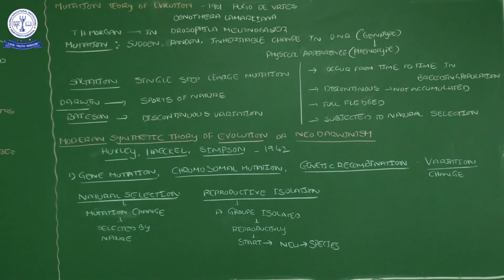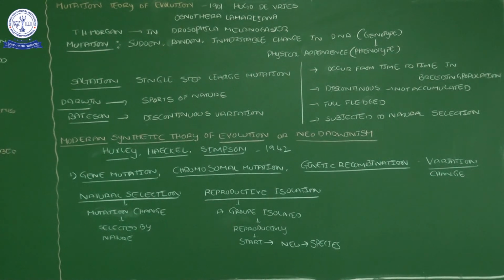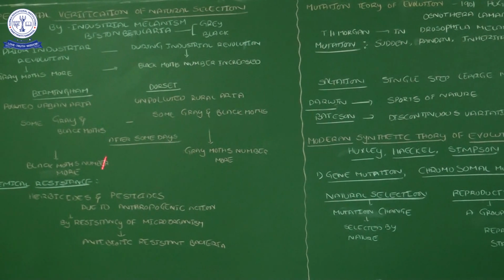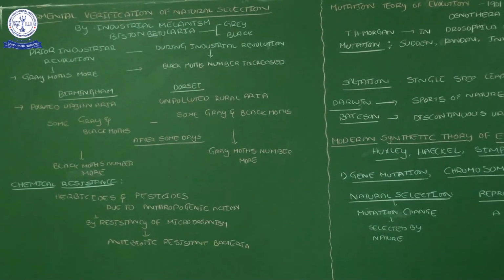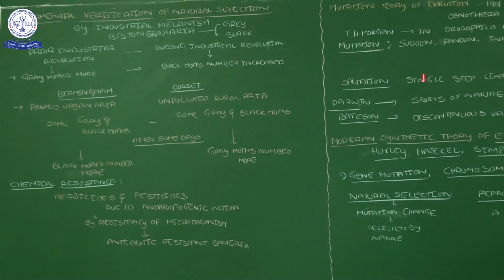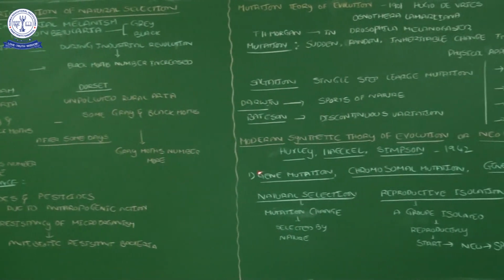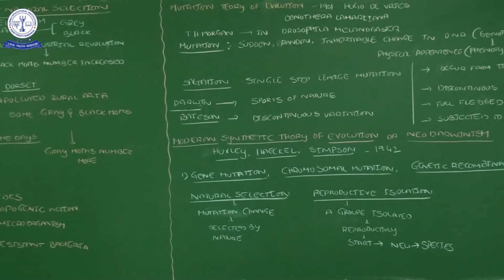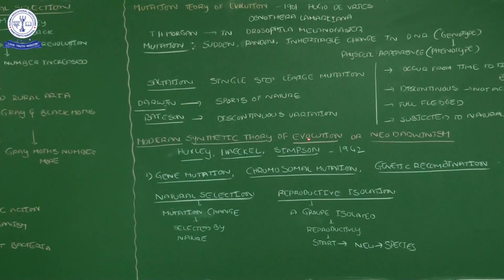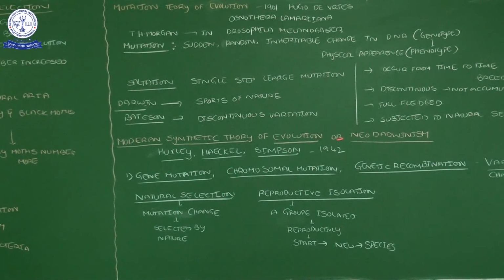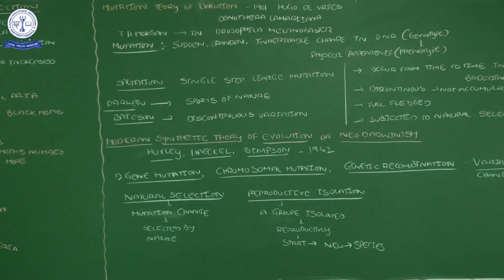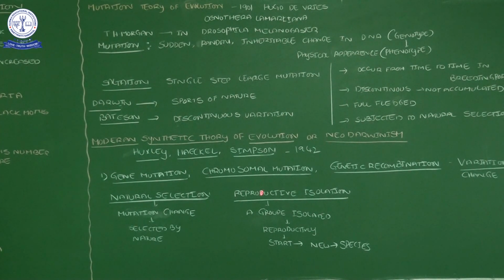Okay, so what we discussed in this video: experimental verification of natural selection we saw. For that, we saw 2 experiments. One is industrial melanization, another is chemical resistance of microorganisms, and then we saw the mutation theory. In the mutation theory several scientists proposed several statements, and the modern synthetic theory of evolution is also called neo-Darwinism. This is the final theory that we follow and believe nowadays.